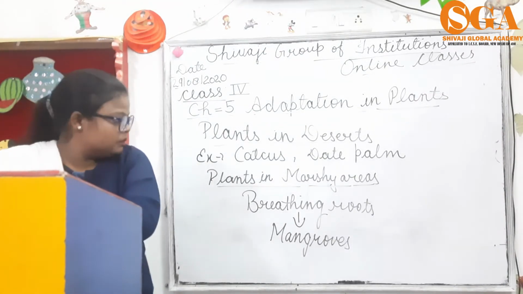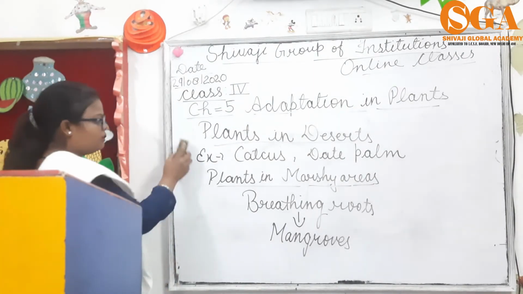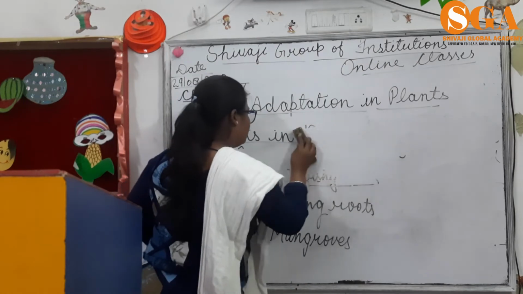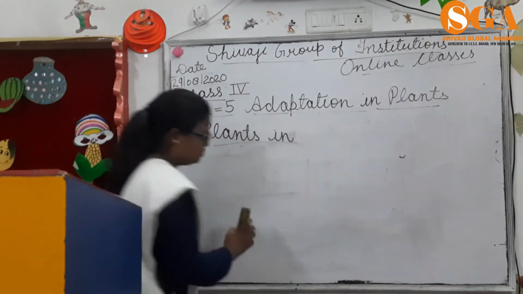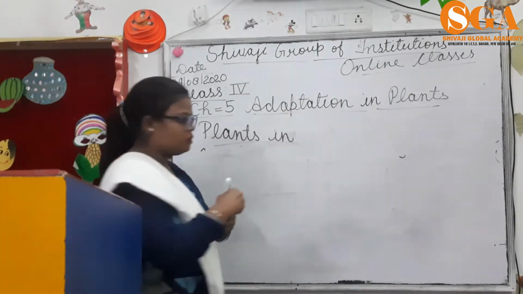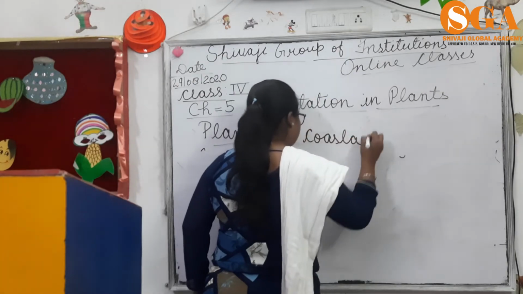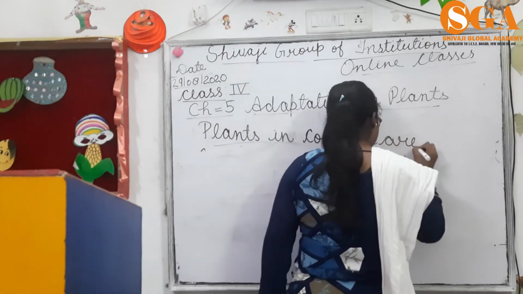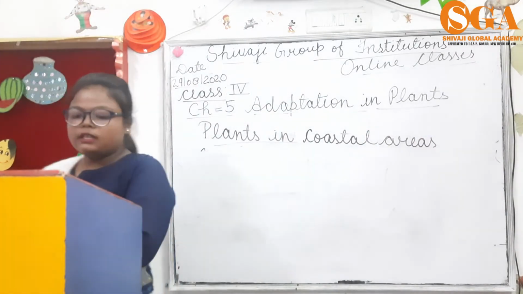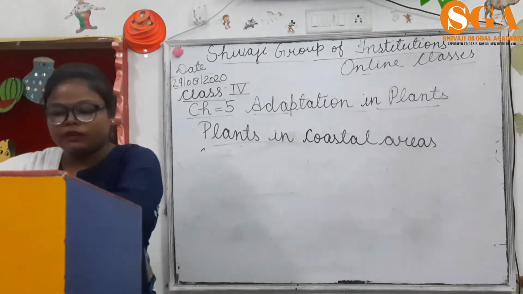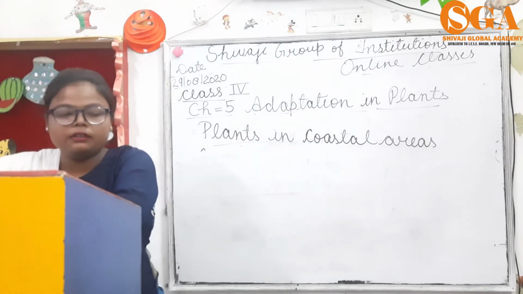Clear? The next topic is plants in coastal areas. Coastal regions receive a lot of rainfall, and in this region the water is salty.